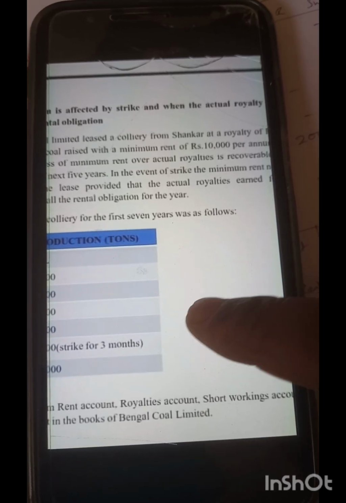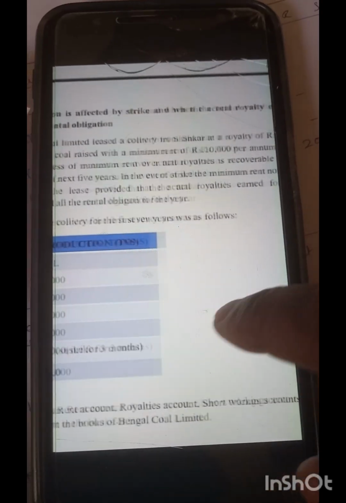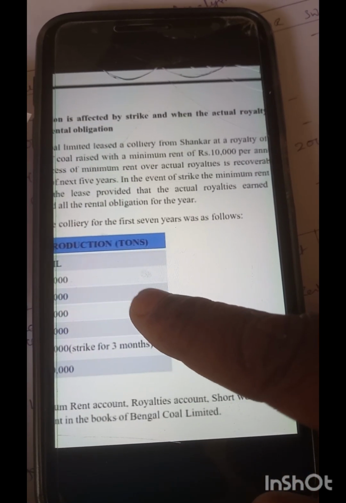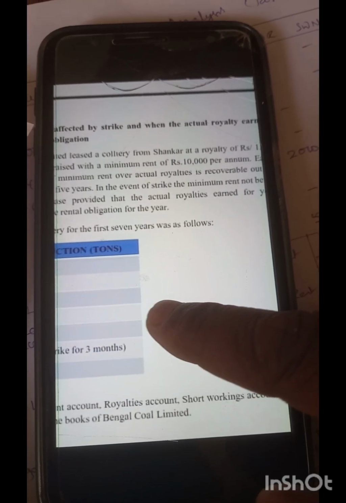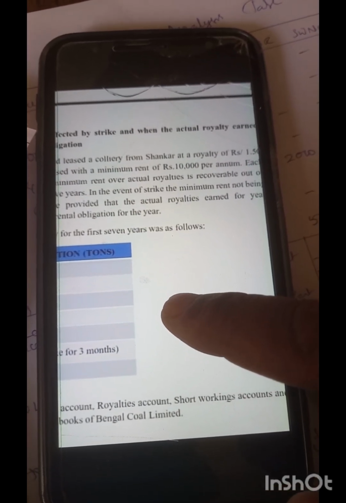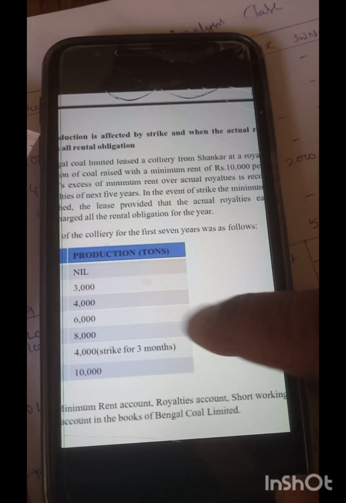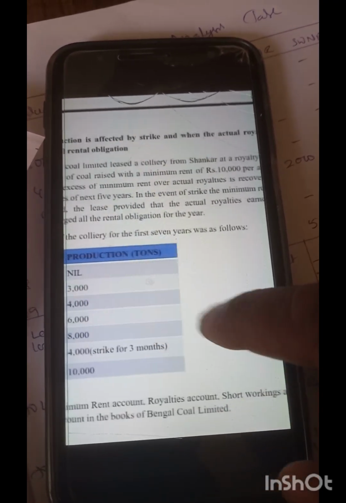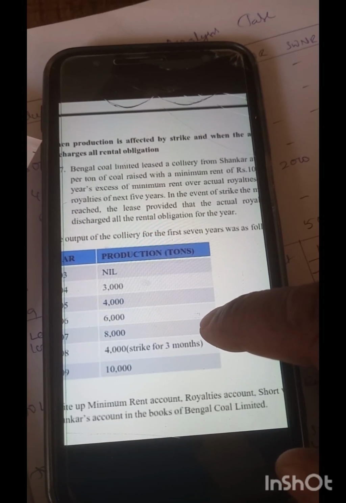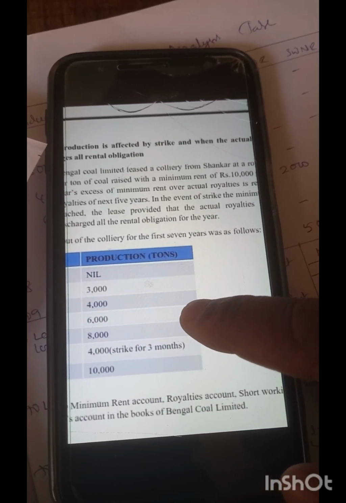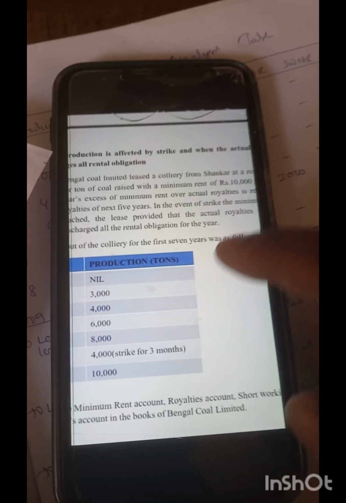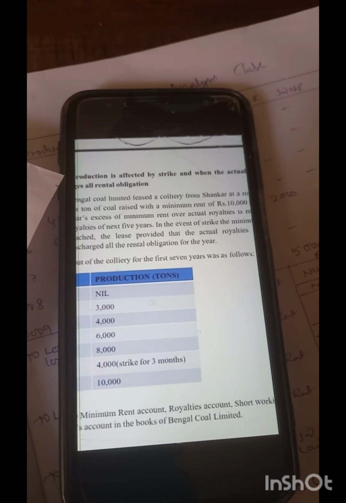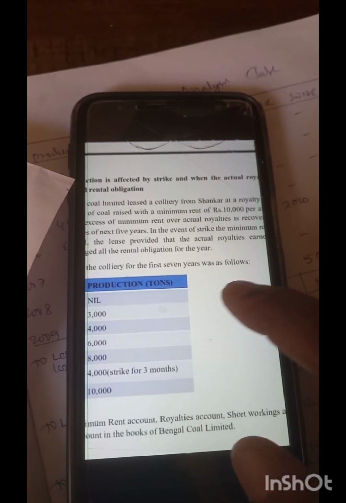Leased a colliery from a Shankar at a royalty of rupees 1.5 per ton of coal raised with a minimum rent of 10,000. Every year we have to pay 10,000. Each year's excess of minimum rent over actual royalties is recoverable out of next royalties of next 5 years. If I paid my amount, that should be recovered in the next 5 years. So first year, next 5 years, second year, next 5 years, like that recoupment.